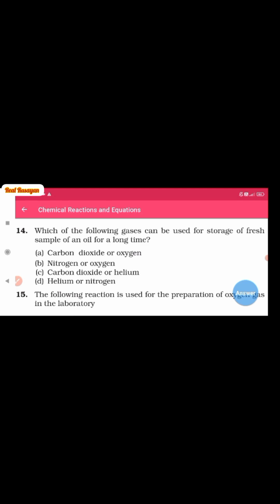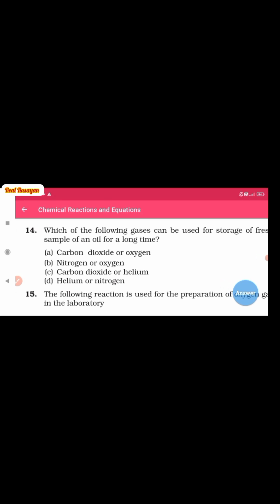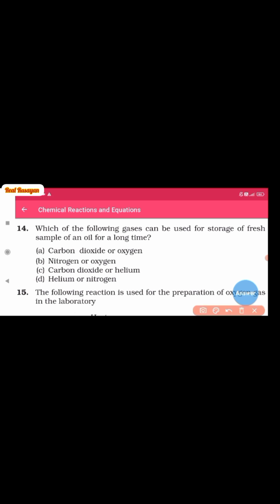So the gases should be the inert gases like helium, to provide an inert atmosphere to prevent oxidation, and the nitrogen in combination with helium, that is to be used for the storage of the fresh sample for a long time to prevent oxidation.